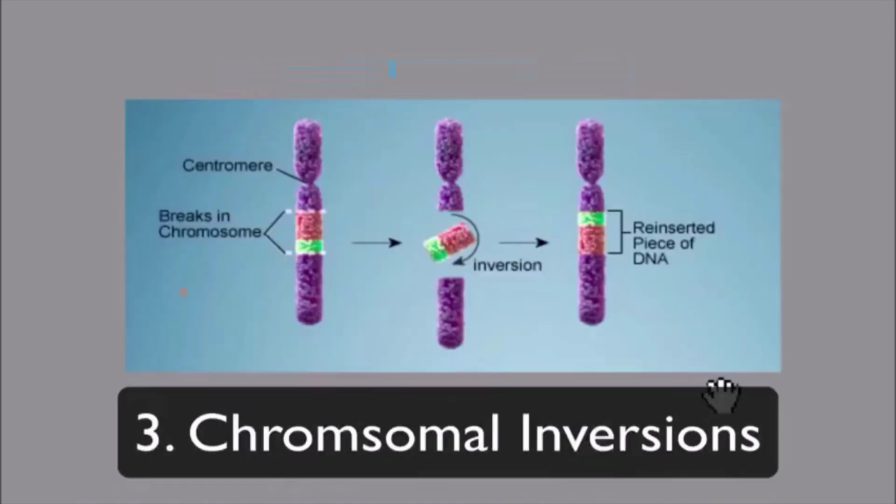Inversion. A rearrangement of the order of genes in a chromosome, reversed by an angle of 180 degrees. This involves two chromosomal breaks and reunion. There are two types of inversion, paracentric and pericentric.